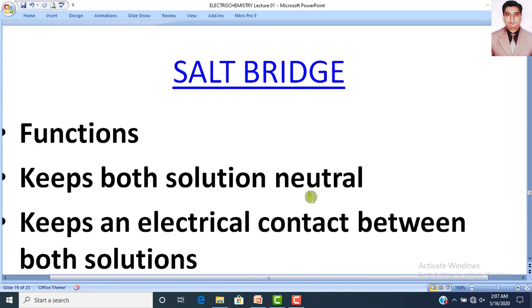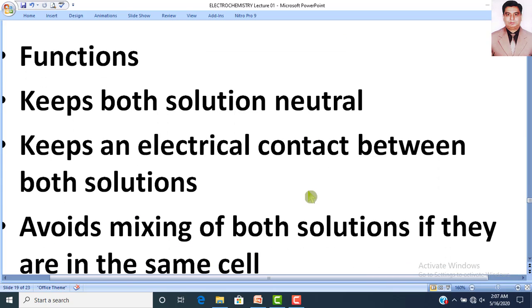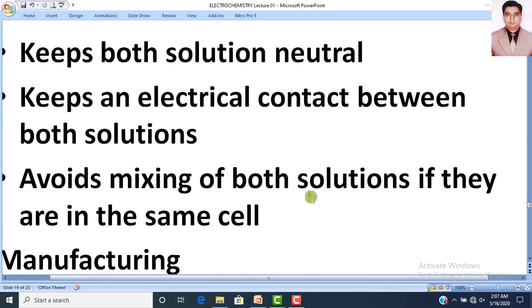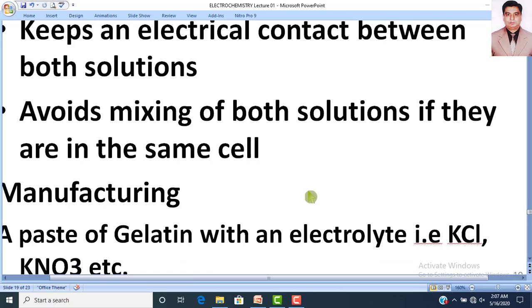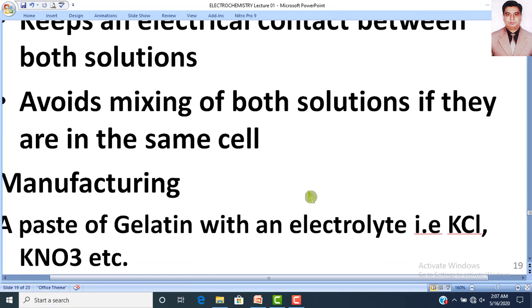Dear students, if we see the manufacturing of a salt bridge, then it is very simple. To prepare a salt bridge, we will prepare a paste of gelatin with an electrolyte. We will mix two things. Number one, gelatin.